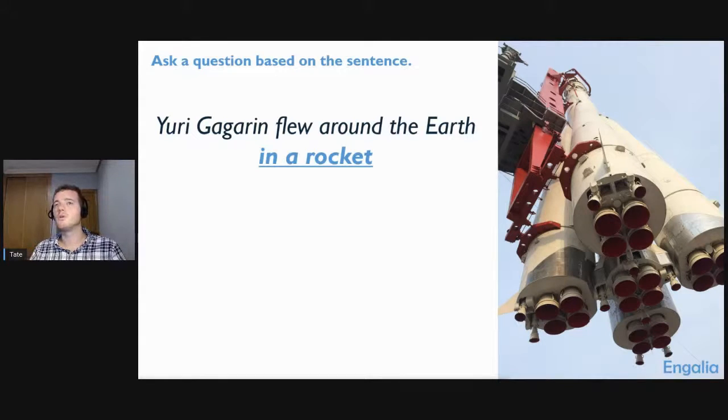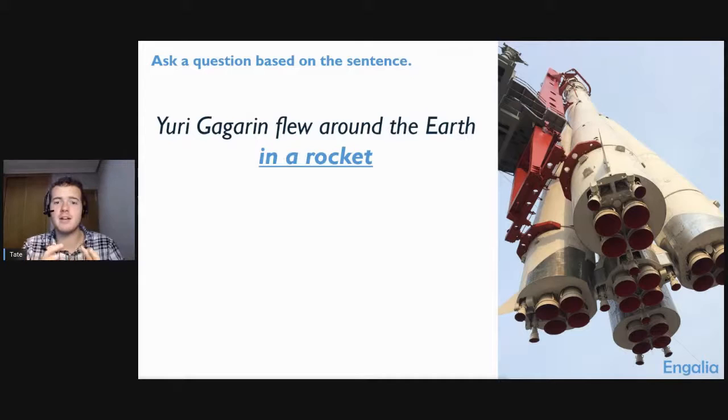Yuri flew around the Earth in a rocket. So how do we ask about the in a rocket part? Delphine, I'm not sure what that is. I'm not sure what that is there. Oh, with what? Okay. So Belen has the right answer. But there's something interesting that I want to point out here.